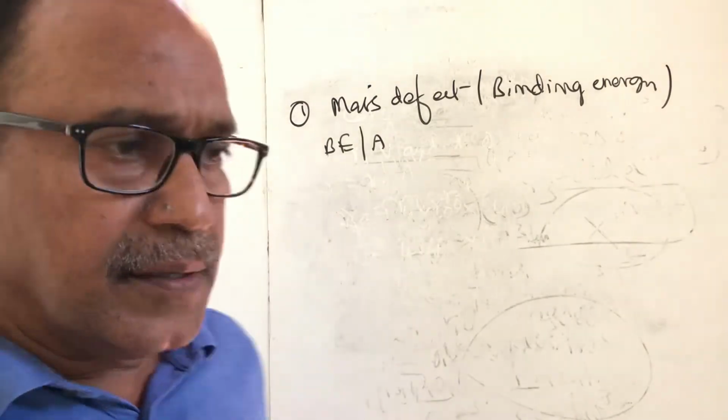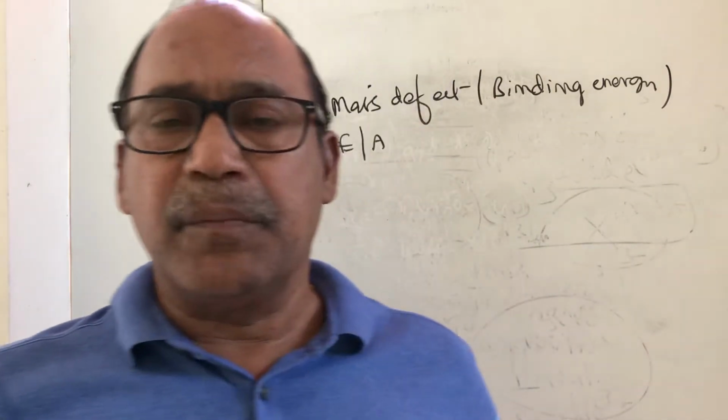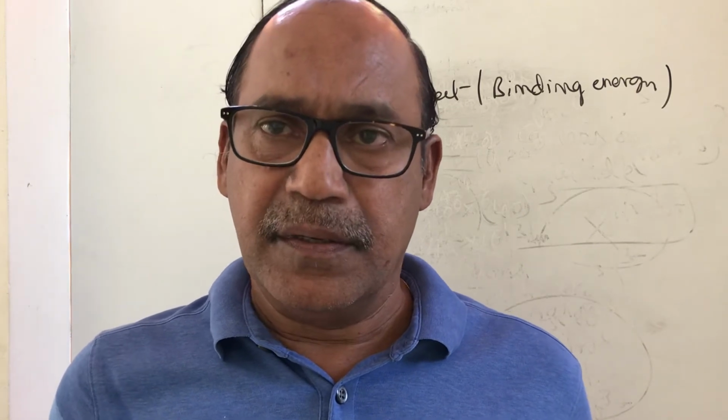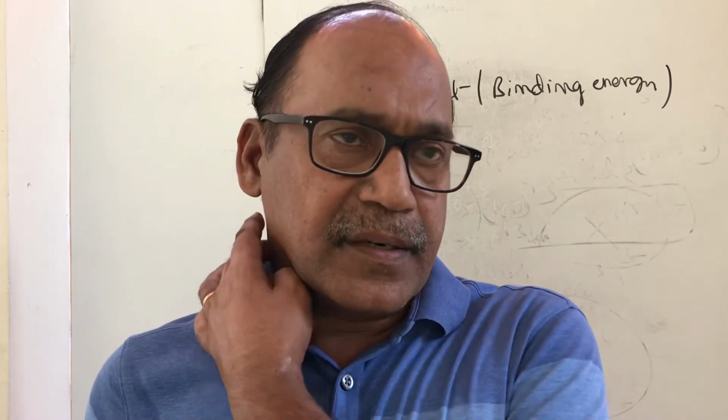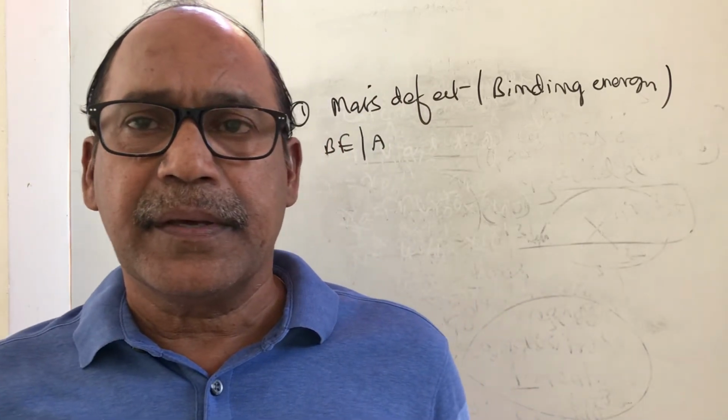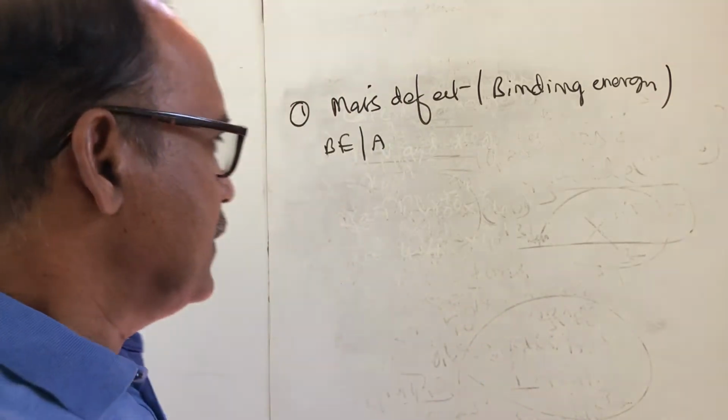Generally the experimental mass of atoms, in which electrons, protons and neutrons are there, is found to be lower than the calculated mass.